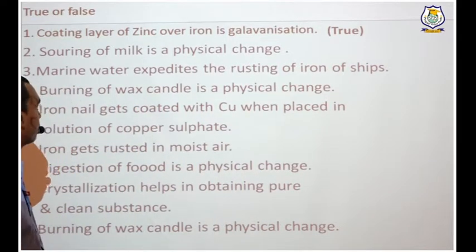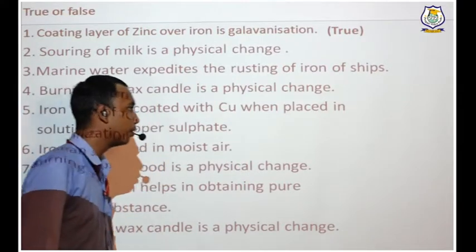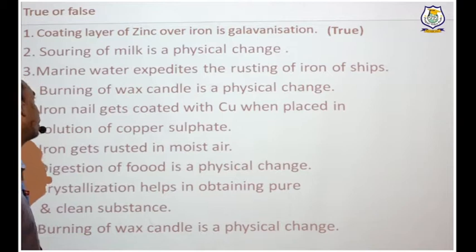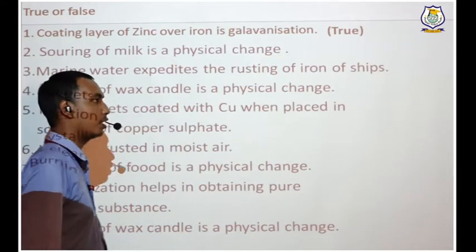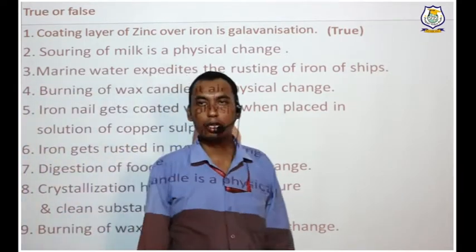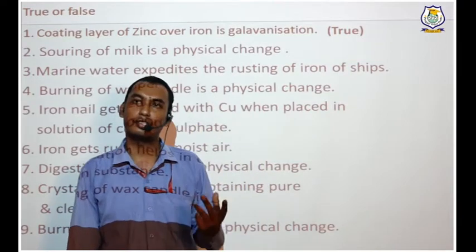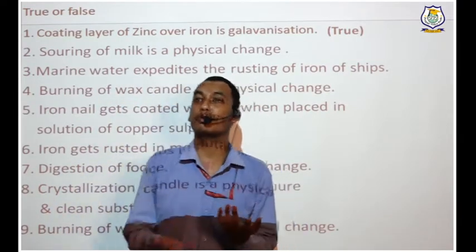Next question. Souring of milk is a physical change. Another word you can choose is curdling of milk. Is it a physical change? What I've told you is that in a physical change no new substance is formed.